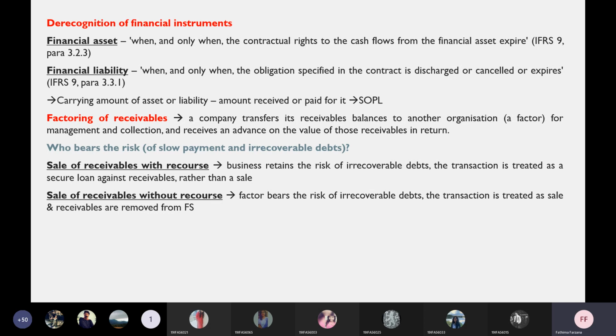Could you understand both the things, that is, sale of receivables with recourse and without recourse? Yes, ma'am. So this is only the theoretical part. The application and all you'll be studying in more depth at the SBR level. For the FR level, this is what you need.